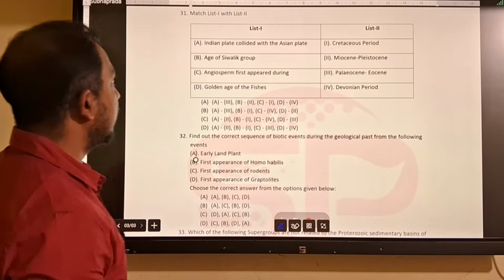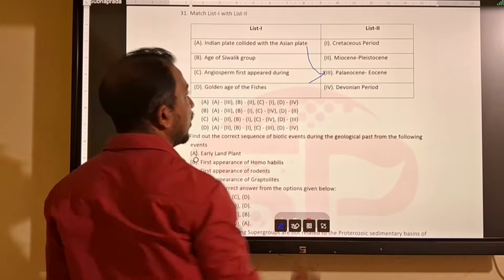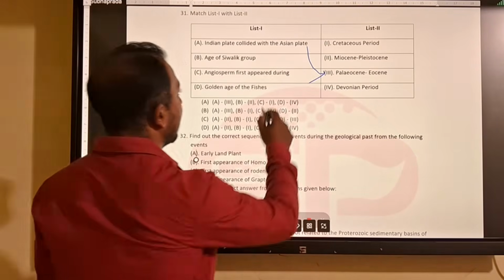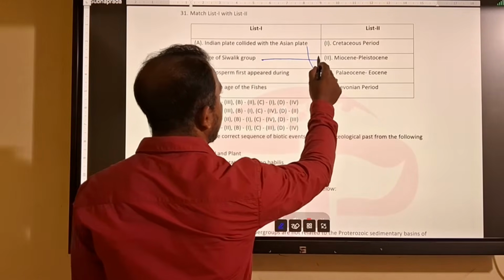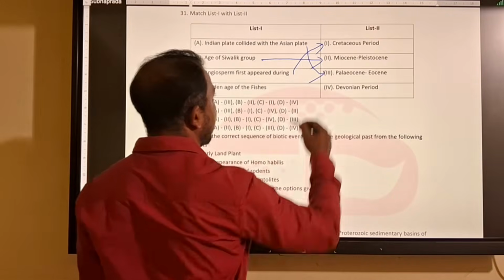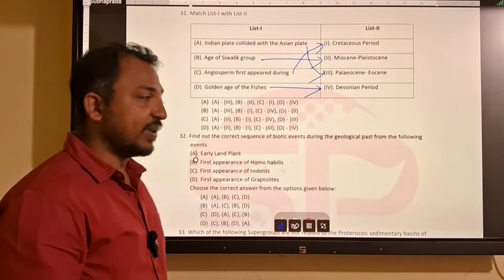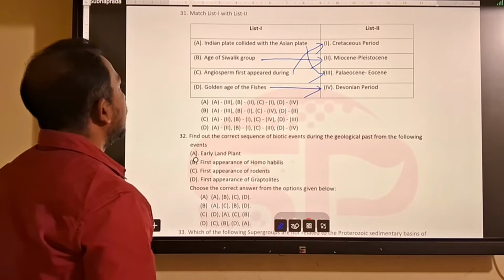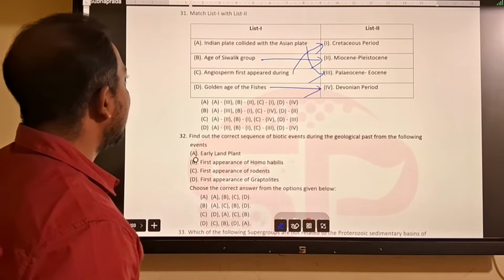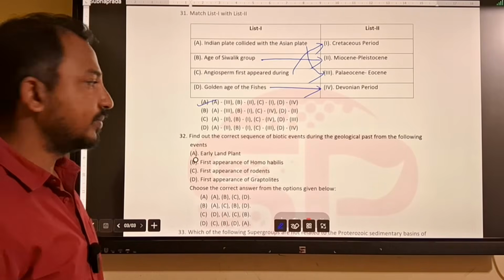Next question, we have a table match. First, the Indian plate collides with the Asian plate. It is approximately around Paleocene to Eocene time. Then the age of Sialic belongs to Neogene, Miocene to Pleistocene. Then angiosperms are first found in Cretaceous time. Then the golden age of the fish, or age of the fishes, we have discussed this. This is the Devonian period. So the answer will be A third, then B second, C 1, D 4. So option A will be correct.